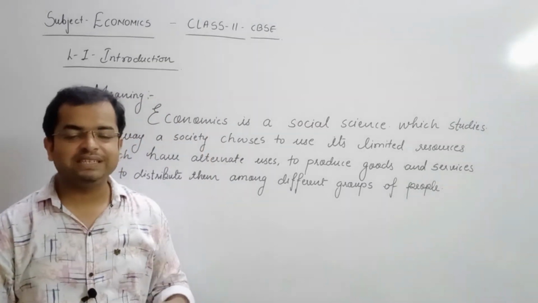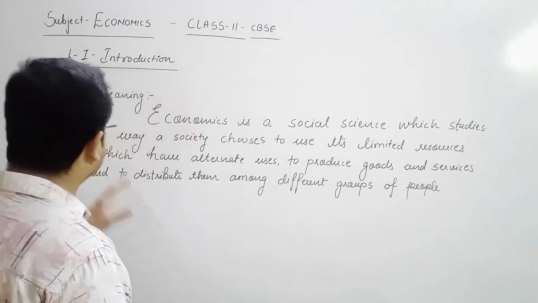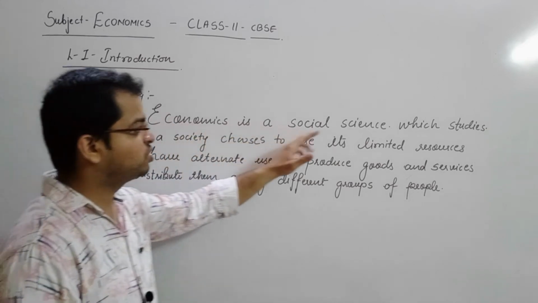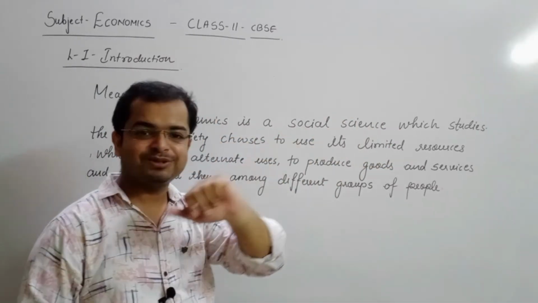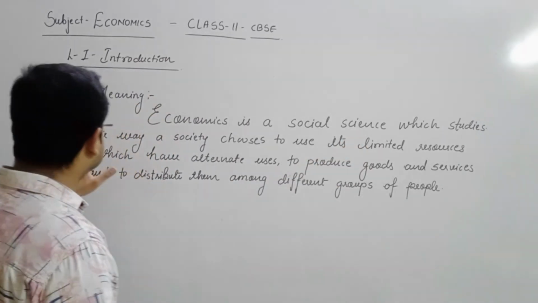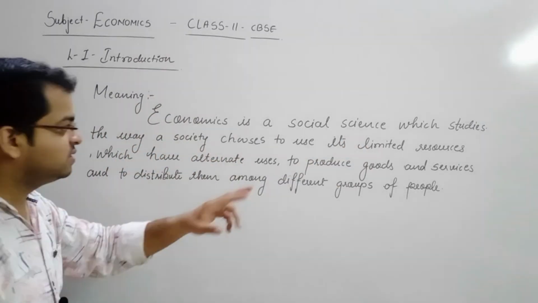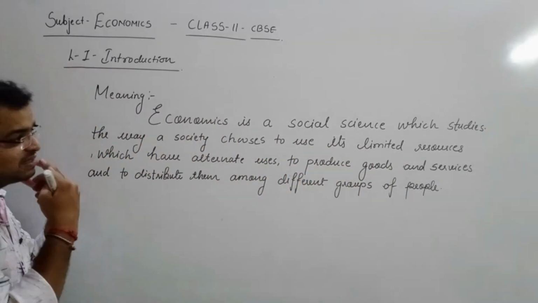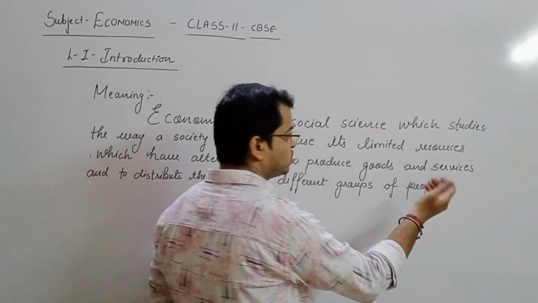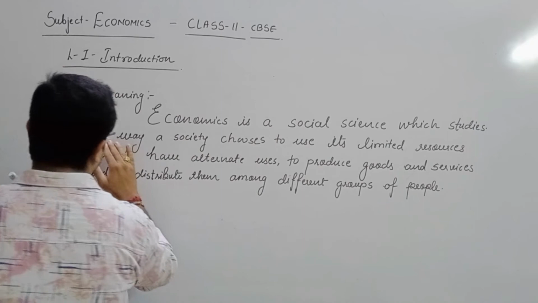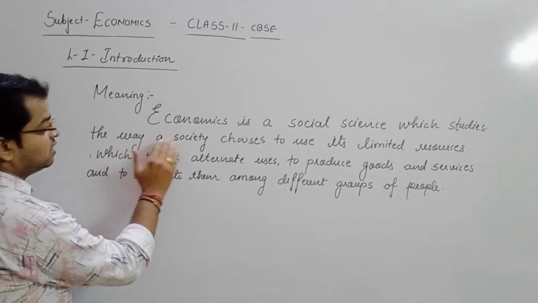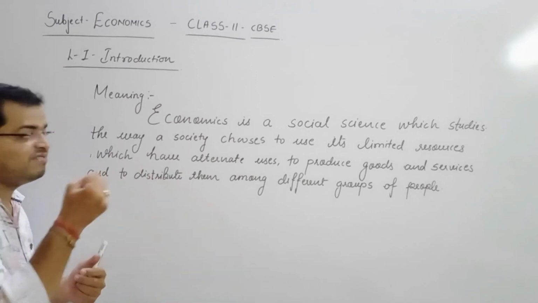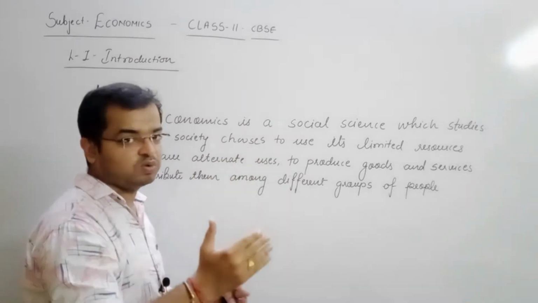After discussing the different economic problems, now we will see the meaning of economics, that what do we mean by economics. Economics is a social science which studies the way a society chooses to use its limited resources. Yes, definitely. Economics is that kind of social science which studies the way a society chooses, that kind of strategy which a society will select, to use its limited resources.